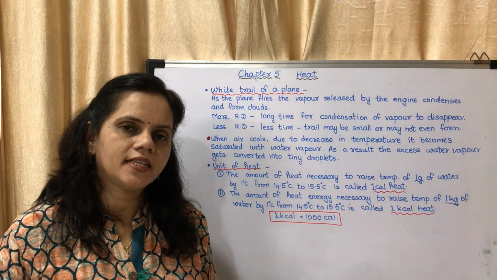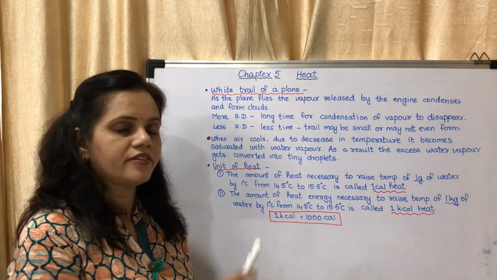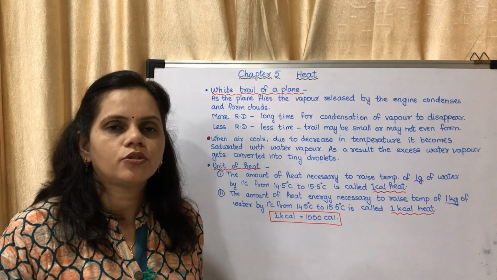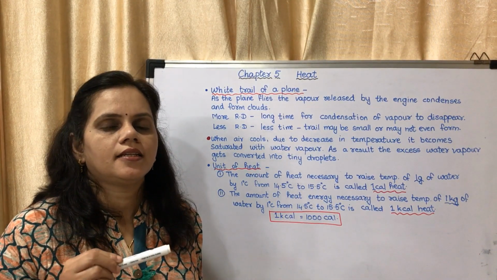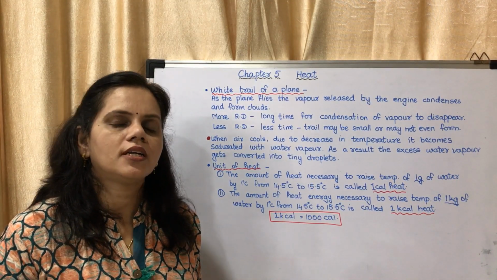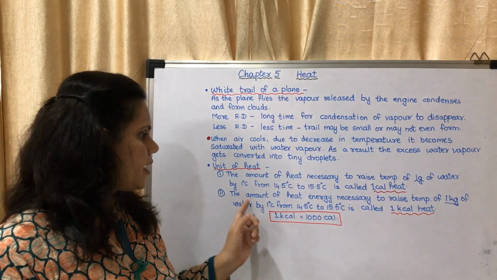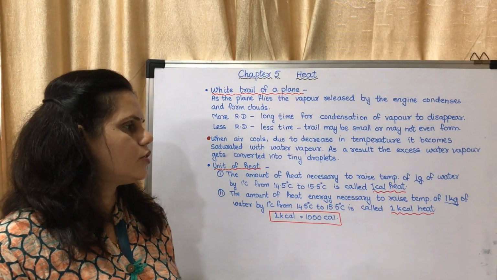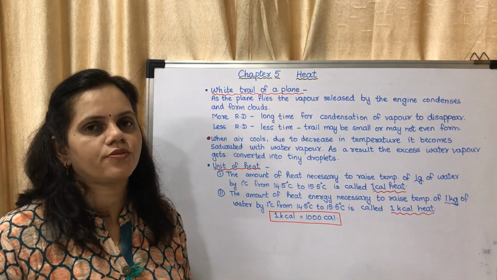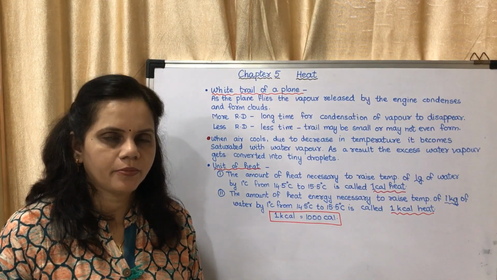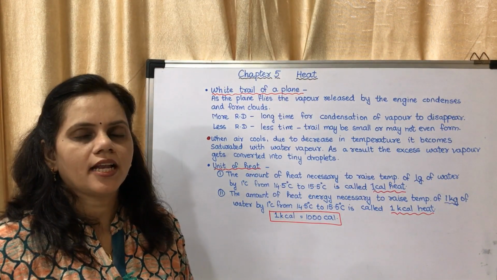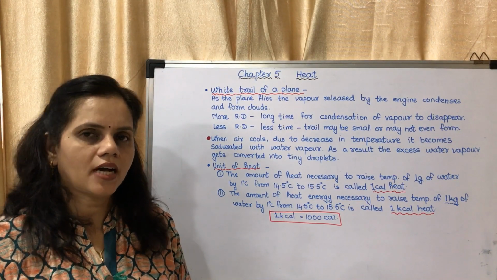So have you understood why they take the temperature from 14.5 to 15.5? Because at other temperatures the reading might vary. So to keep it standardized, the temperature 14.5 to 15.5 is taken. So what is 1 kilocalorie of heat? It is the amount of heat energy necessary to raise the temperature of 1 kg of water by 1 degree Celsius from 14.5 to 15.5 degrees Celsius. And how much is 1 kilocalorie? 1 kilocalorie is equal to 1000 calories.